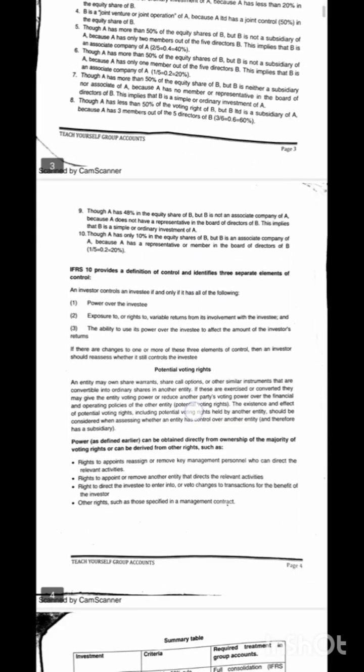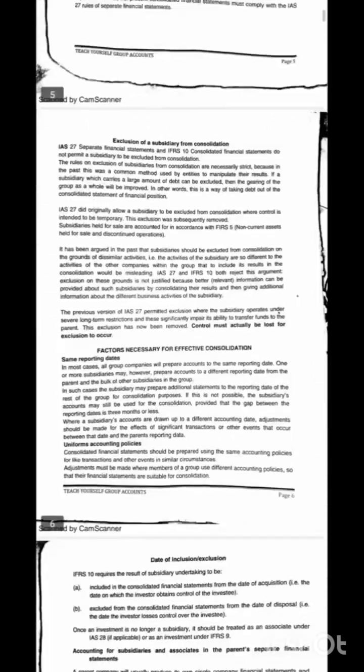So because of our time, let's just move to the criteria table. I've already explained this one.